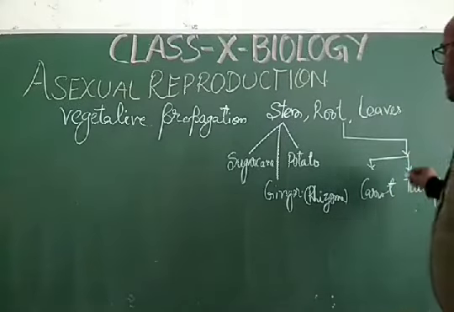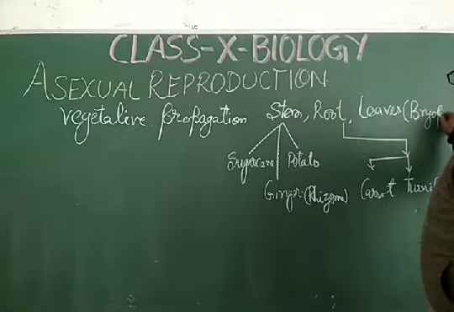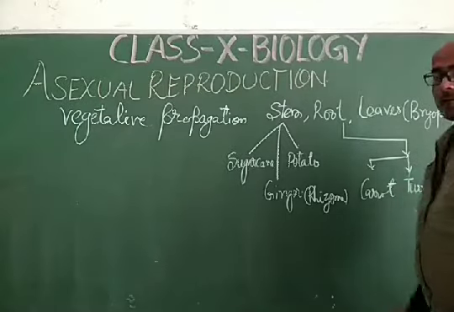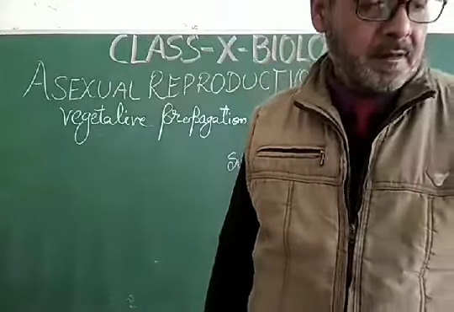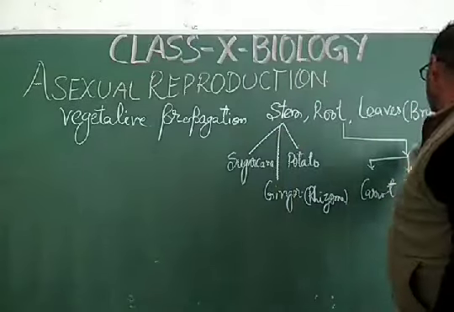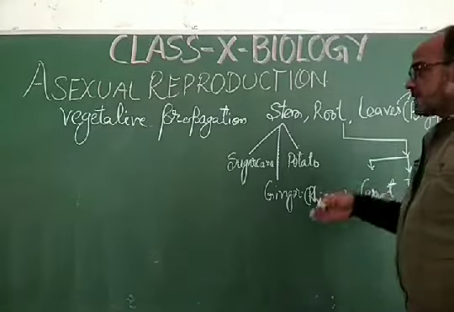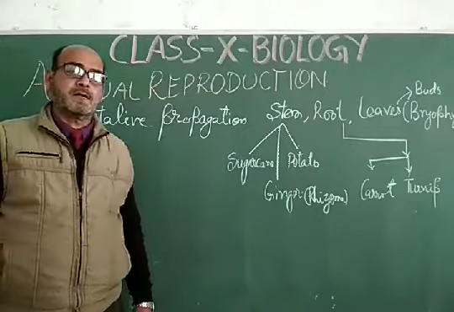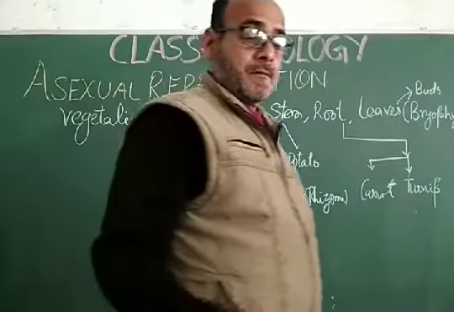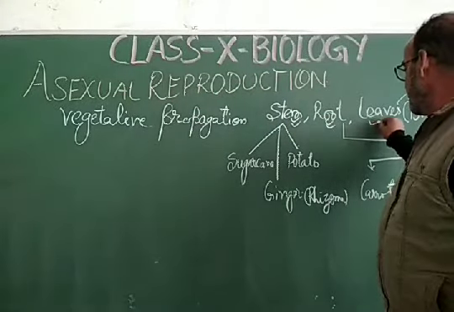And now in the case of leaves, bryophyllum is the example of vegetative propagation from leaves. The leaves create buds. So in these processes, cellular proliferation and cellular enlargement are involved in this type of vegetative propagation by stem, by root and by leaves.